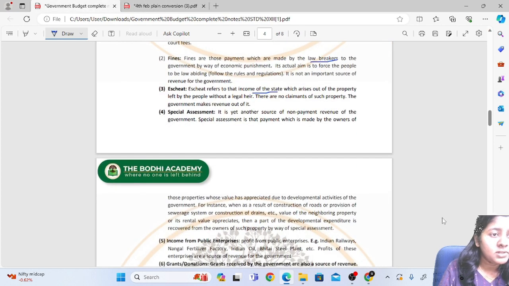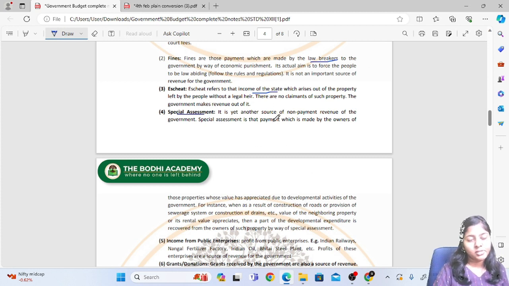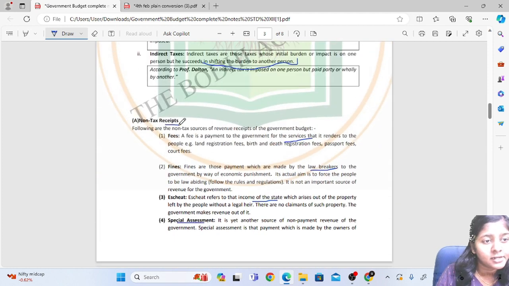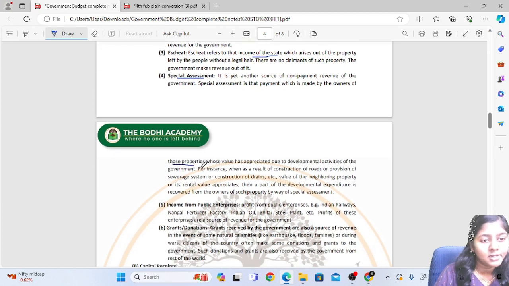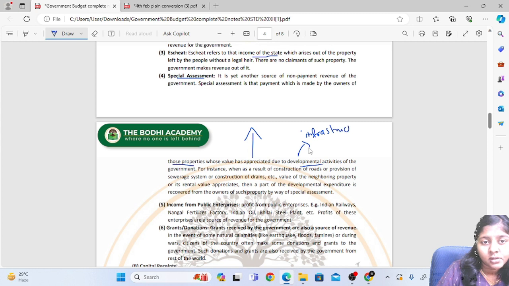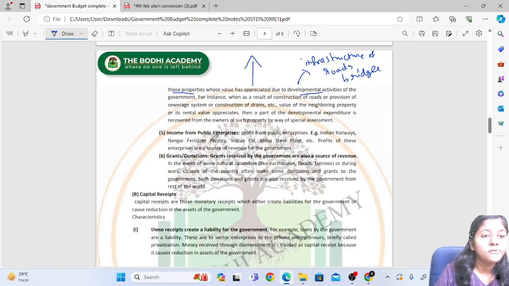Coming back to special assessment, it is another source of non-tax receipts, what we are studying currently. Special assessment is that payment which is made by the owners of those properties whose value has increased, appreciated, due to the developmental activities of the government, like roads, infrastructure, bridges, etc.